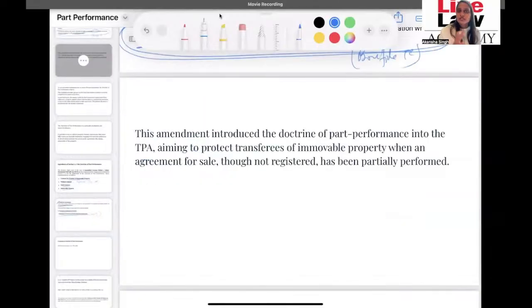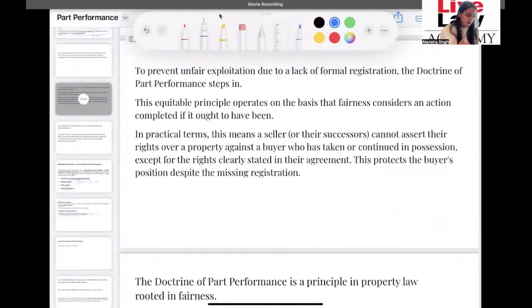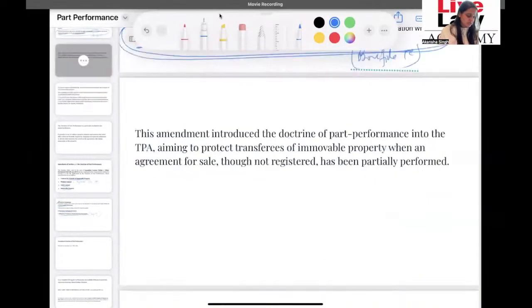Okay, so these are the essentials of section 53A, which you must mention. You can just explain these a bit as to the discussion that we have done, and then for a 3 marker, for a 5 marker, this should be fine. Okay, now let's get into the other relevant factors.